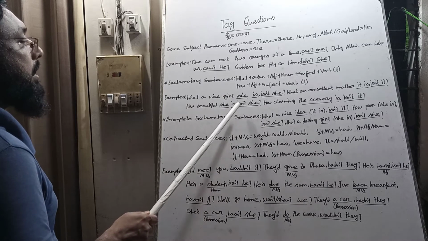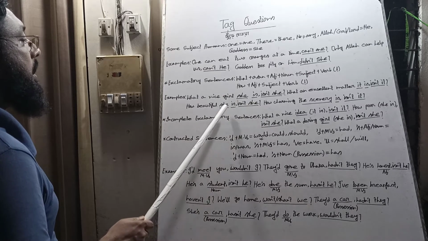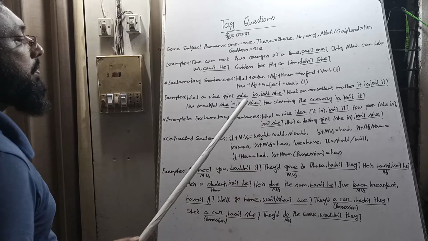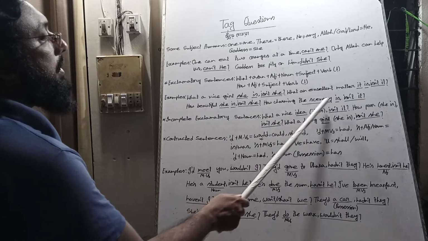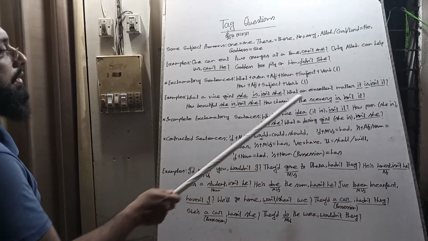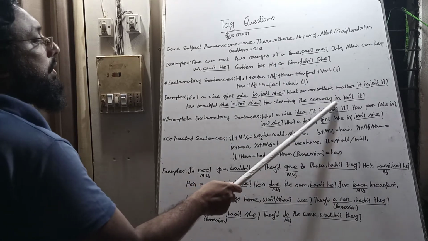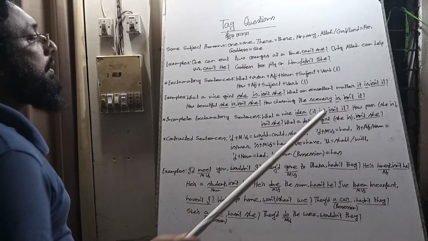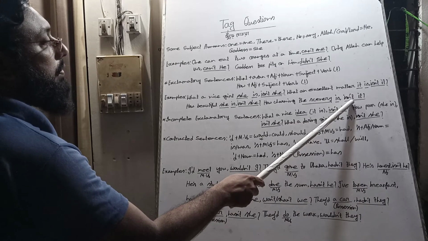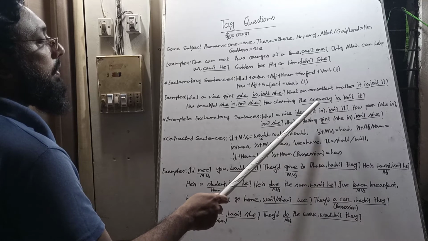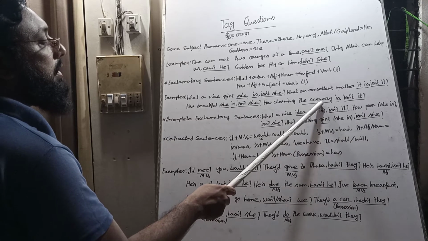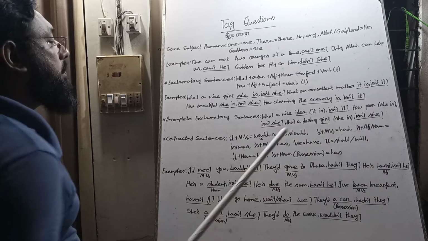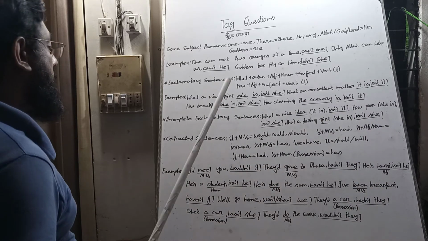We bring not and use the contracted form aren't, and we use the subject pronoun she, and use a note of interrogation. How charming the scenery is. Is is the verb, the scenery is the subject, so we bring is, and the sentence is affirmative, so the tag question will be negative. We bring not and use the contracted form isn't, and for the subject the scenery we use the pronoun it. At last we use a note of interrogation.